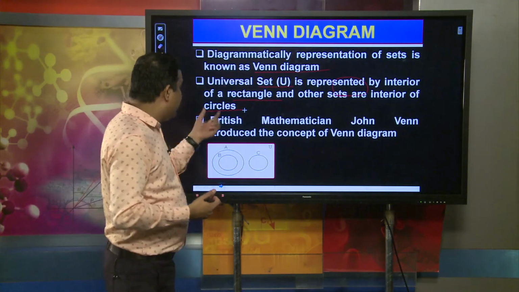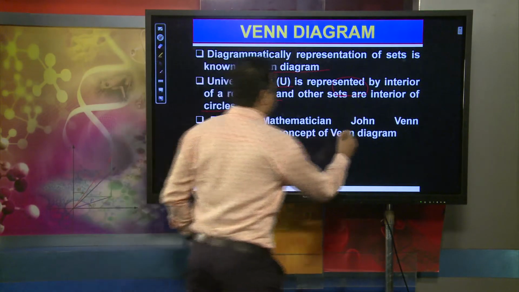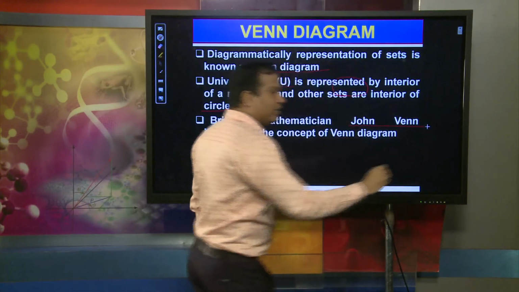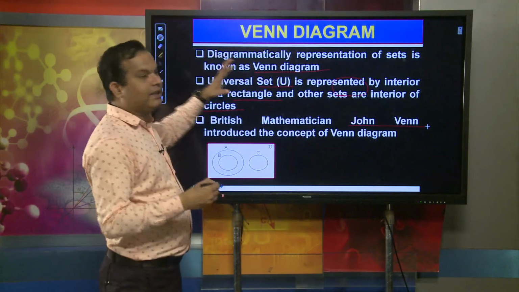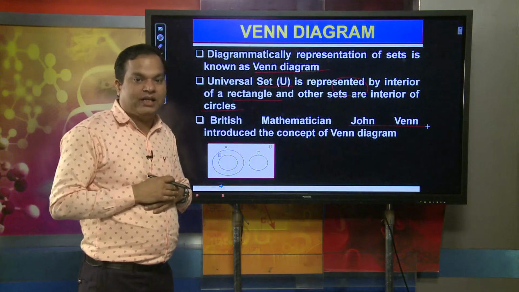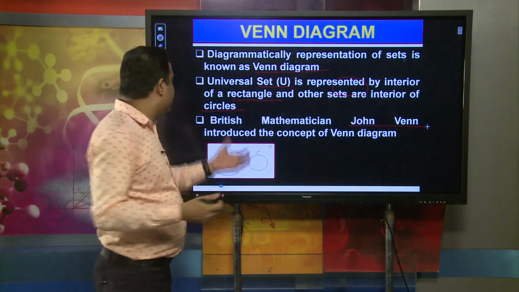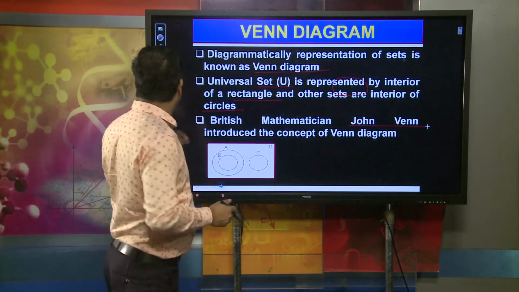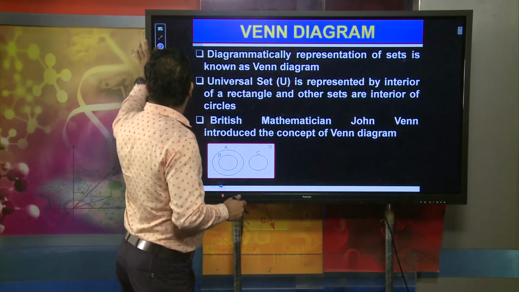And British mathematician John Venn introduced the Venn diagram for representing sets diagrammatically. By his name, it is known as the Venn diagram. That is a very important thing.